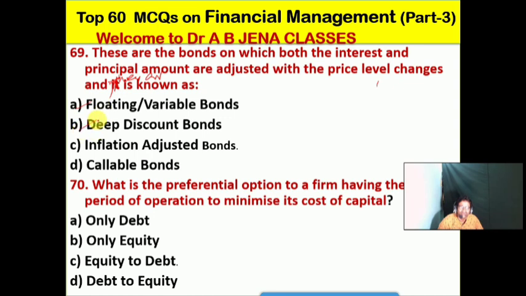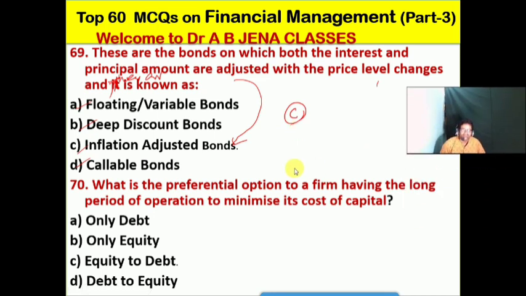B, deep discount bonds. C, inflation adjusted bonds. D, callable bonds. Friends, C is the right option for this MCQ. These bonds are known as the inflation bonds.